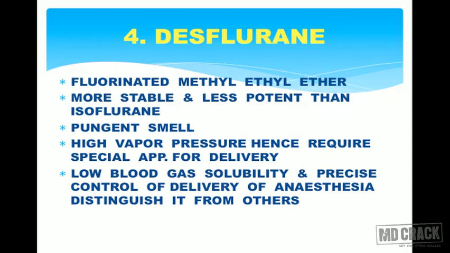Now the fourth drug which I am going to talk about is DESFLURANE. Again I am going to list it out in a proper manner, just to tell about its chemical structure. DESFLURANE is fluorinated methyl ethyl ether. Again, it's a fluorinated methyl ethyl ether. It is more stable but less potent than isoflurane. That means isoflurane is more potent than DESFLURANE. It is more stable and less potent than isoflurane.